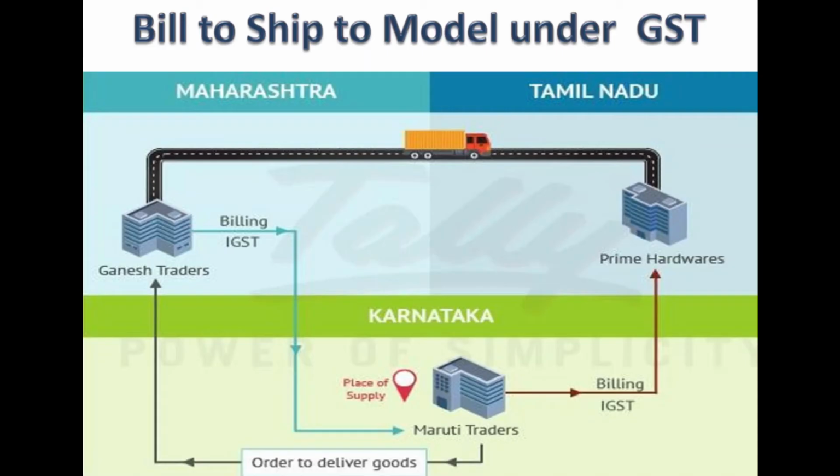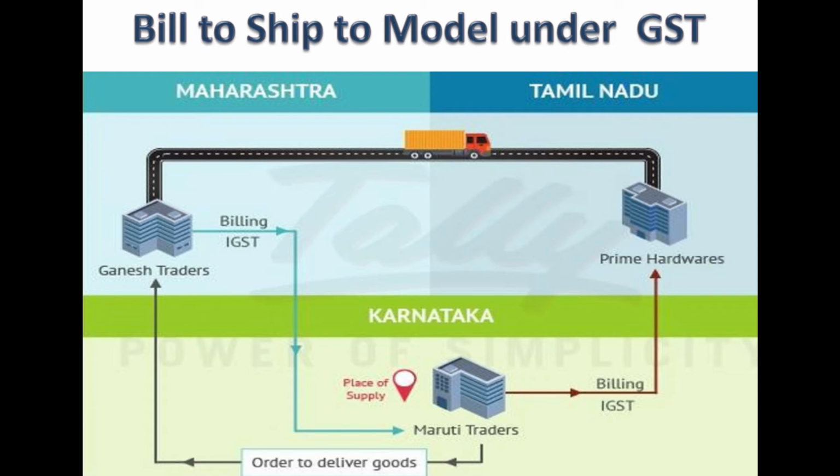Further slides will clarify. I have tried to take live examples of 2 states and 3 states. Friends, you may recall there was a picture called 2 states, but I am going to show you a picture of 2 states as well as 3 states. Okay, please bear with me. I move on to the next slide. Correct? Bill to ship to model under GST, wherein there are 3 states.